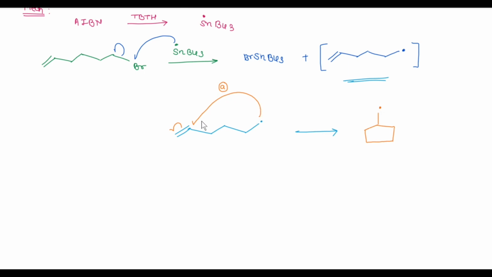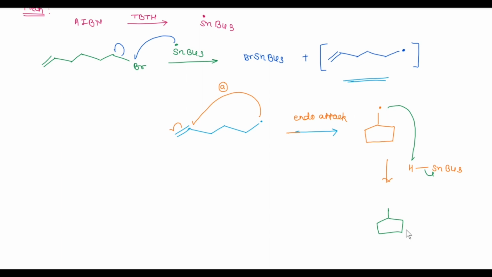So, the attack of the free radical across this double bond is exo. In the next step, this radical abstracts a hydrogen radical from the TBTH and we get our 5-membered product.